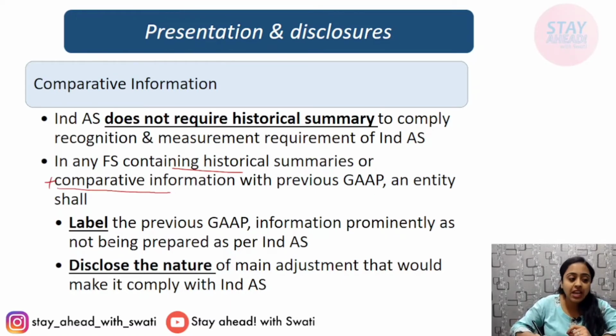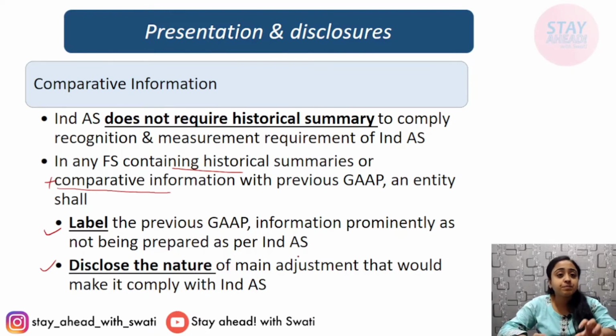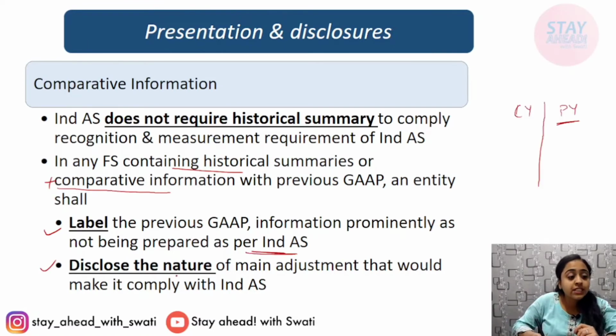Two important things: label the previous GAAP information prominently as not being prepared as per Ind AS. You have to label that such historical summaries are not according to Ind AS. Also disclose the nature of the main adjustments that would have been required if such historical summaries were prepared according to Ind AS.